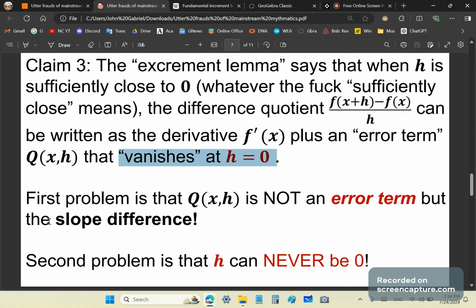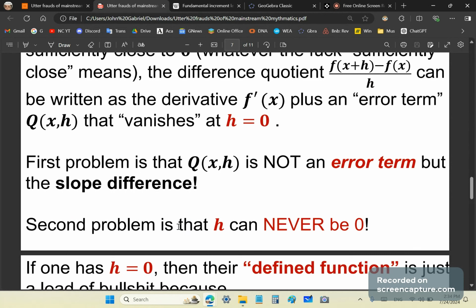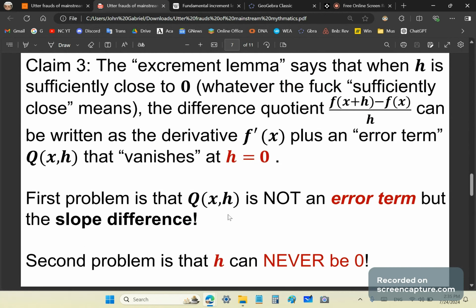By the way, according to their mainstream calculus, h can never be 0. And of course, you can't have h is equal to 0 because, as I'll explain in a moment, if you do put phi of 0, then you have that this is equal to f prime of x, which is false unless f is a straight line. But let's just wait a little bit. So the first problem is that q of x, h is not an error term, people. It's not an error term. It's just the slope difference. And we can just ignore it to find the derivative.